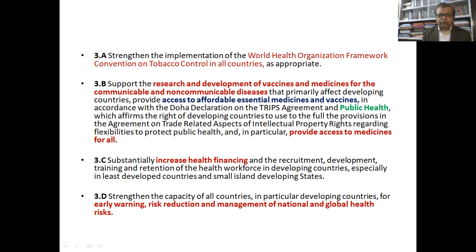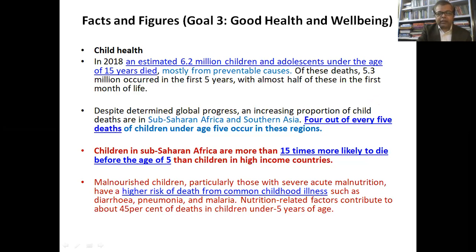And then strengthen the capacity of all countries, in particular developing countries, for early warning, risk reduction, and management of national and global health risks. Yes, this national and global health risk. Now, this COVID-19 has already made these things so familiar: what kind of warning system and what kind of network system we are having globally. So these were the targets related to health and well-being.